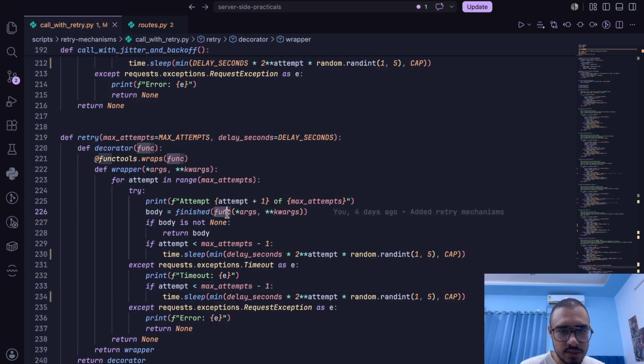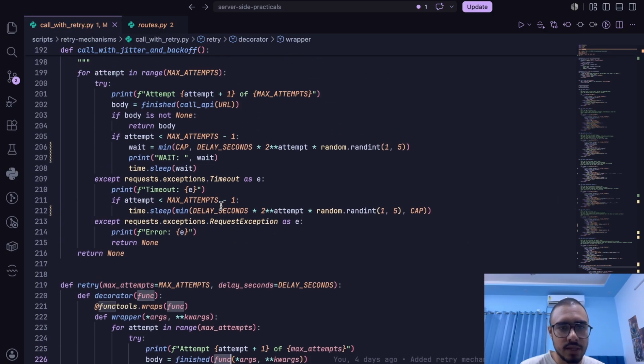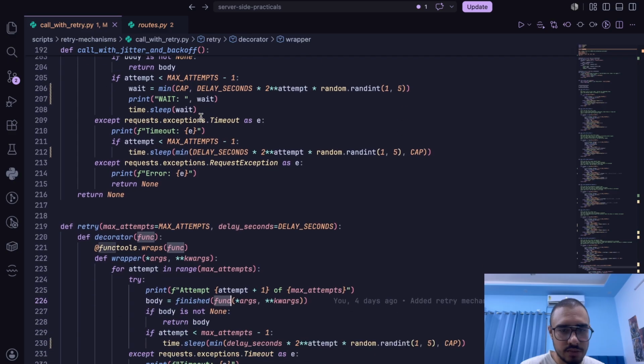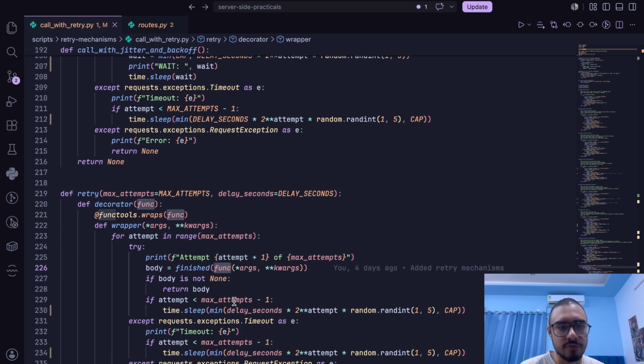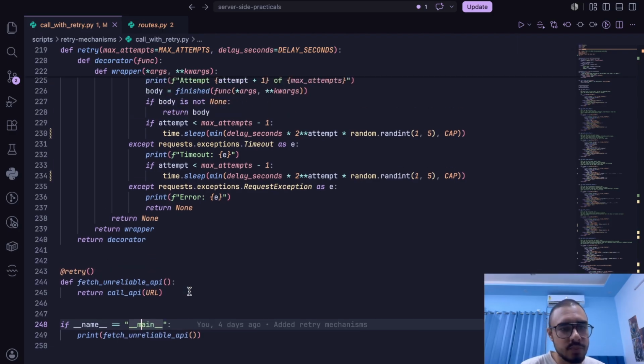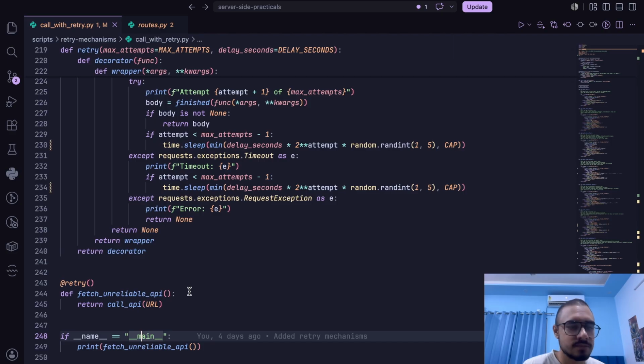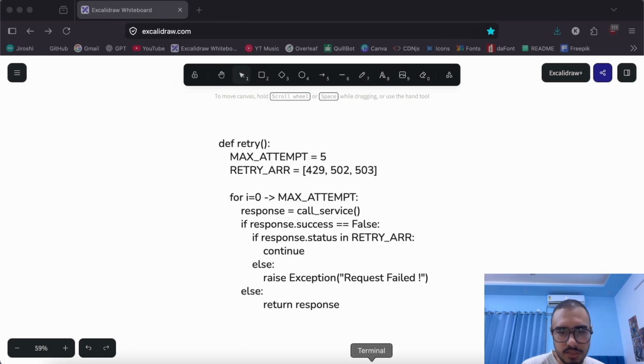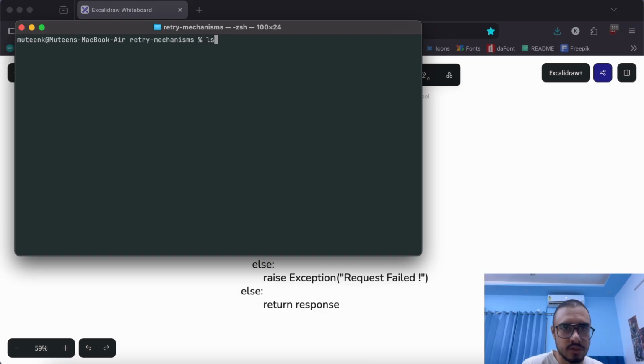So as you can see here, the call API has been exchanged with this wrapper function. So here is the implementation. I've created this small function called fetch unreliable API, which calls this call API, and on top of that we have this retry decorator. Now whenever I call this function, it will automatically act as a retry mechanism based function. So let's try to run it and see it for ourselves.